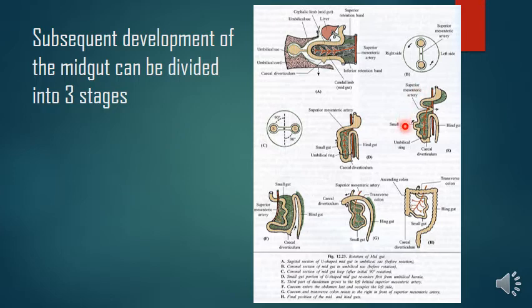So now the space is created for the intestinal loop to return back to the abdominal cavity because the abdomen has enlarged in its size. Clear? So then what happens? This increased or expanded abdominal part of the coelomic cavity will allow the herniated intestinal loop to re-enter into the abdomen. Okay, so that means it goes back into the abdominal cavity.